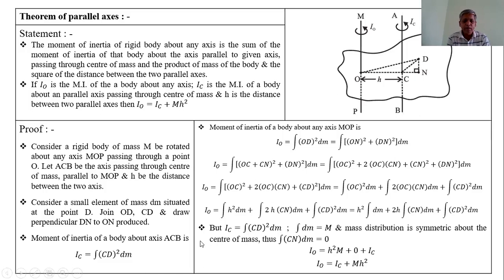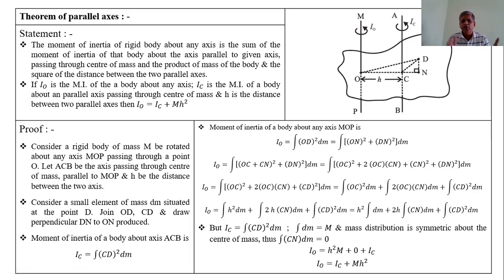integration of CD square dm is the moment of inertia of the body about the axis ACB, which is passing through the point C, the center of mass, that is called IC. And integration of dm means the sum of all such elements, and that is equal to the mass of the rigid body, and the mass of the rigid body is considered capital M. Therefore, integration of dm is equal to M. The mass distribution is symmetric about the center of mass point.